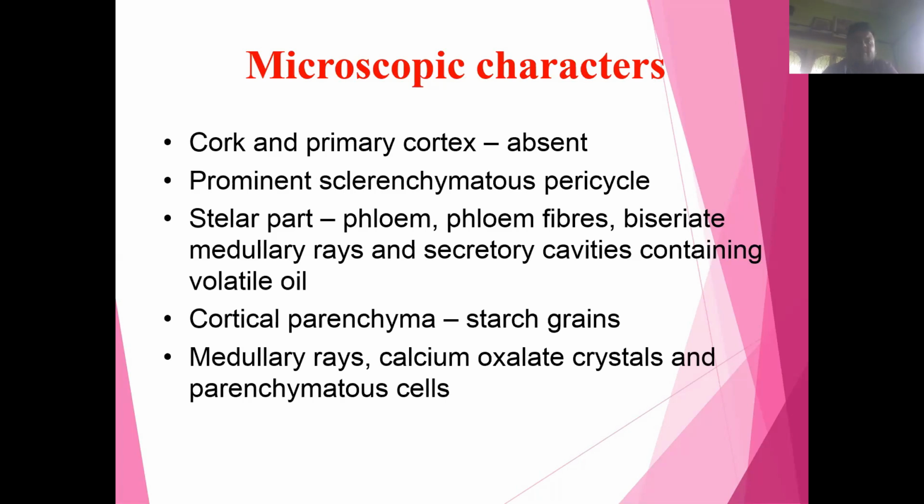Phloem fiber and medullary ray are present in the stellar part, and secretory cavities containing volatile oil are also present. Starch grains are present in the cortical parenchyma, and medullary ray, calcium oxalate crystals and parenchymatous cells are also present.